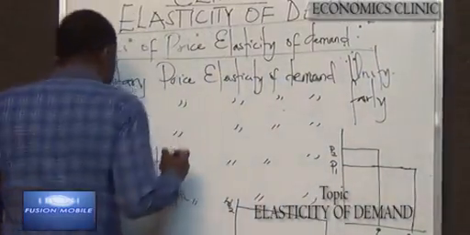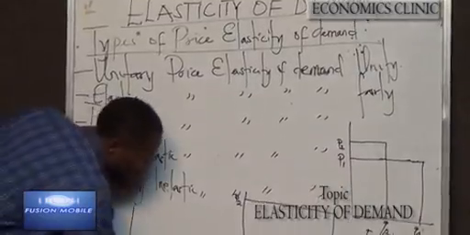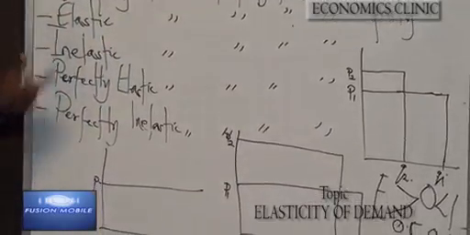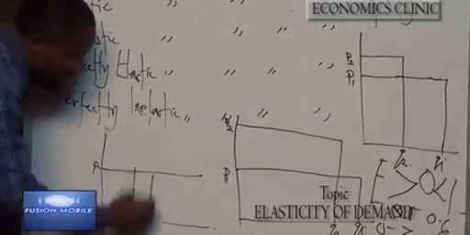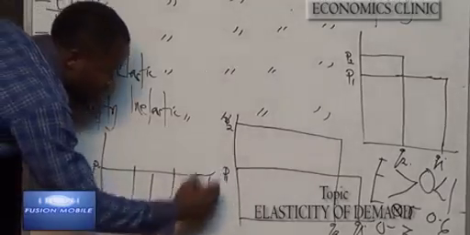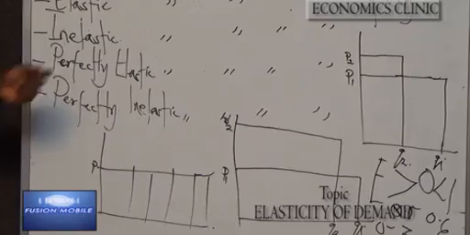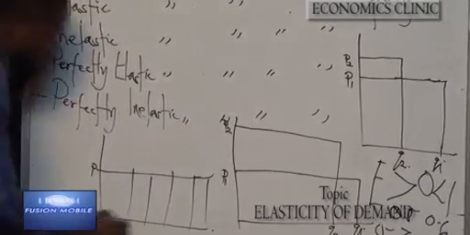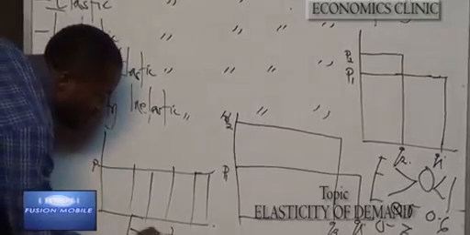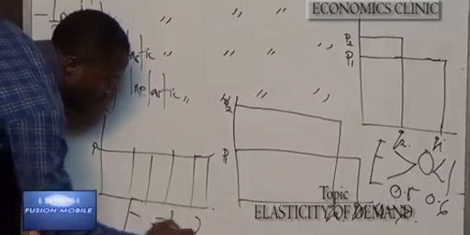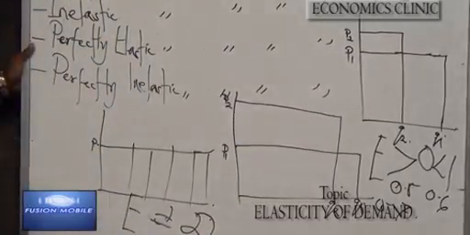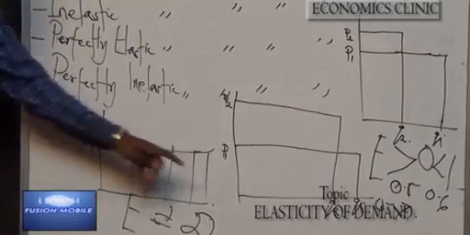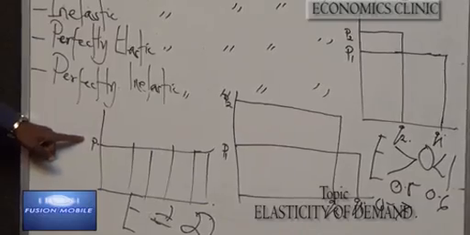This can be explained when you have a graph of the price being fixed, because there's no change in price, but there are different changes in quantity demanded. Demand in this case is equal to infinity, showing that every factor affects demand while price remains constant.